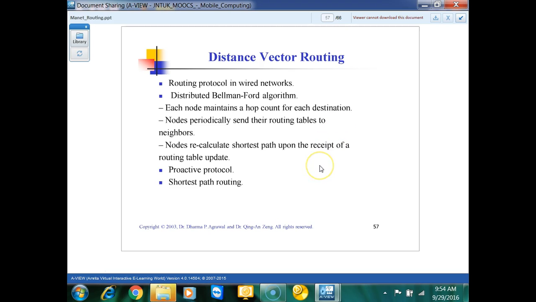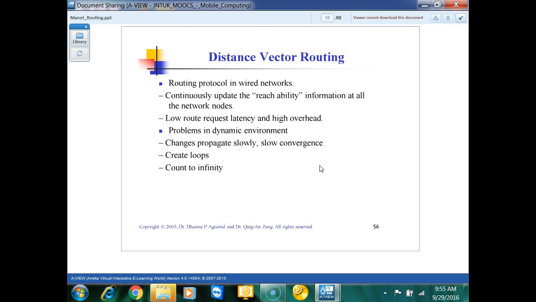Some more issues were there in distance vector routing. In distance vector routing, the network continuously updates the reachability information to all the network nodes. That means it continuously updates the routing tables of each and every network node, depending on the situation.